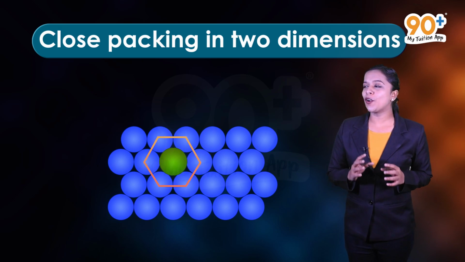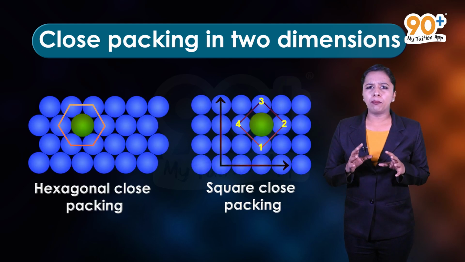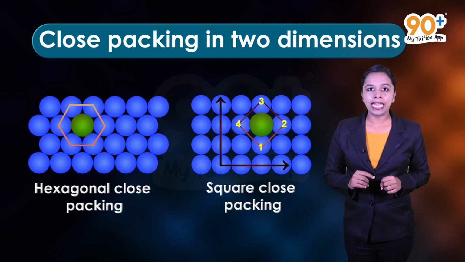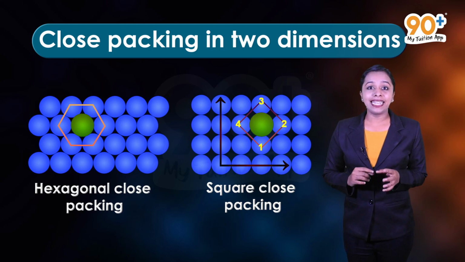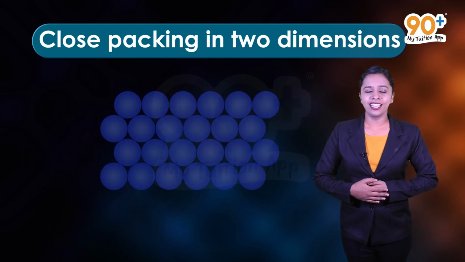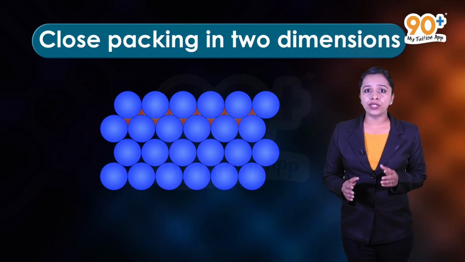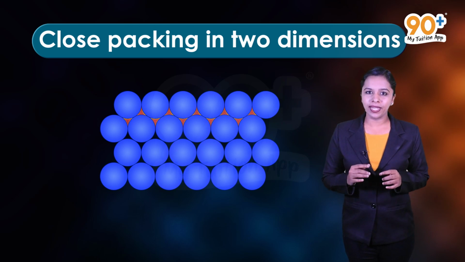Thus, it is also called hexagonal close packing. If you compare both 2-dimensional close packings, hexagonal close packing has less free space and it is more efficient than square close packing. Well, as you can see, some vacant spaces are left after the close packing of the spheres.